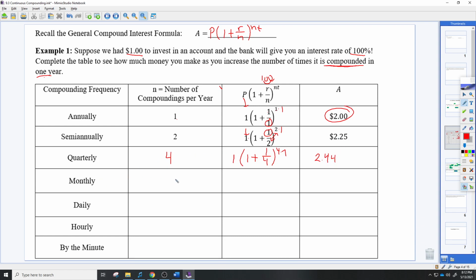All right, so what if we jump up to monthly? That would be 12 because it's 12 months in a year. So I'll set it up the same way I did before. It's 1 over 12 to the 12 times 1. I'm going to change this to divided by 12 to the 12 times 1. So this one I got 2, whoops, what is going on here?